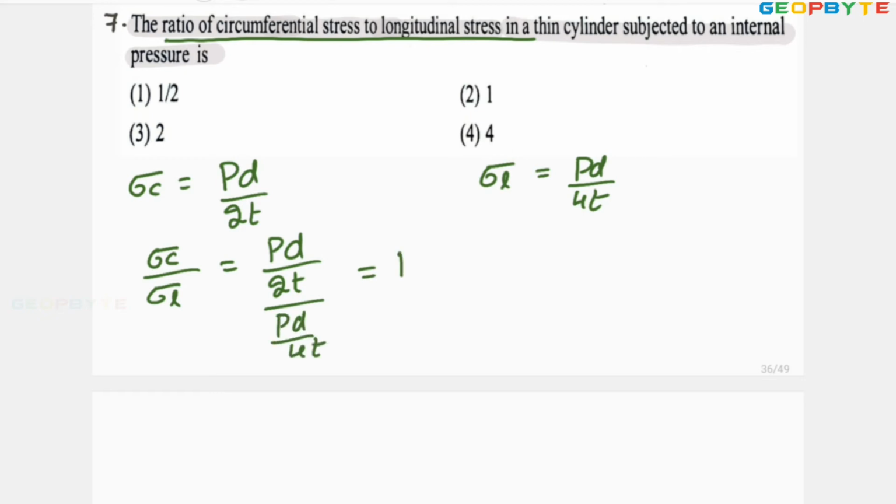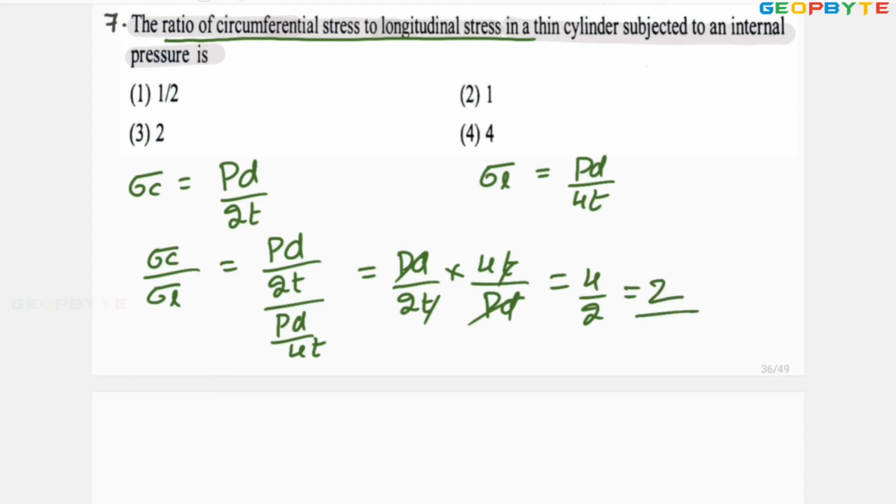It is equal to PD by 2T into 4T by PD. PD is cancelled, T is cancelled. Finally 4 by 2. 4 by 2 equal to 2. That is the answer. Therefore, third option is absolutely correct.